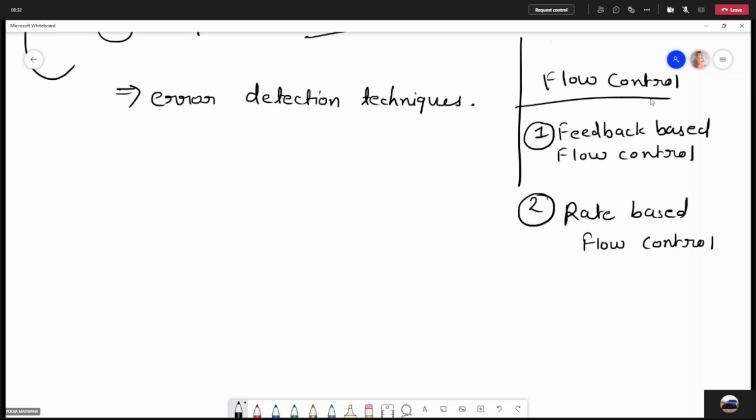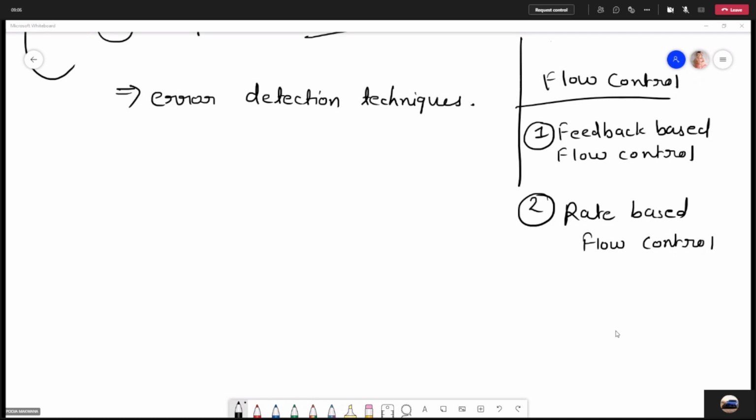In the feedback based flow control, the receiver sends back information to the sender, giving it permission to send more data frames, or at least telling it whether the receiver is receiving the frames or not.